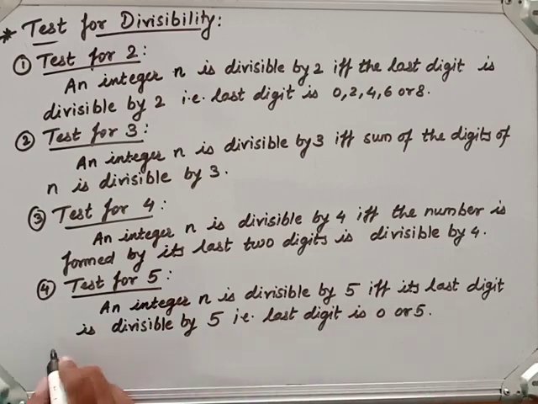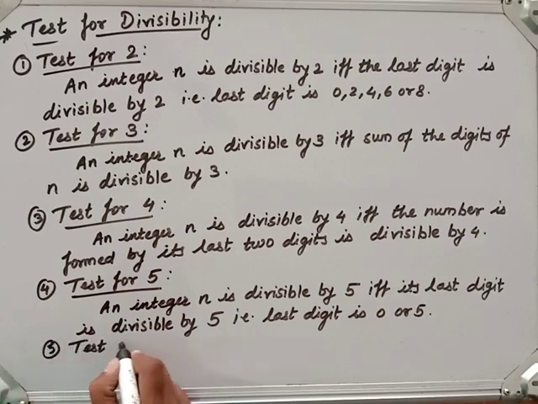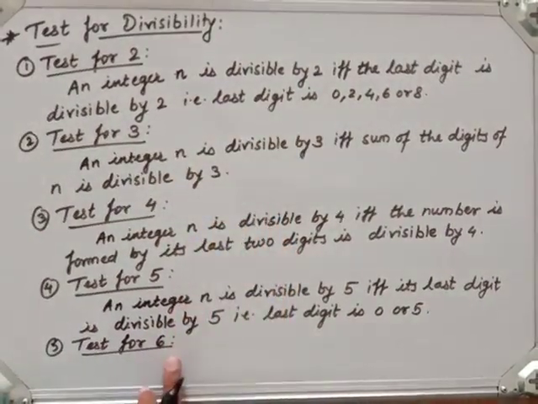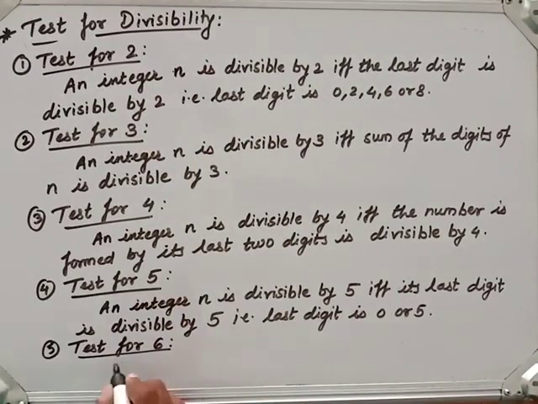Now the next one, test for 6. An integer n is divisible by 6 if and only if it is divisible by 2 as well as 3. If it is divisible by 2 as well as 3, then it is divisible by 6.